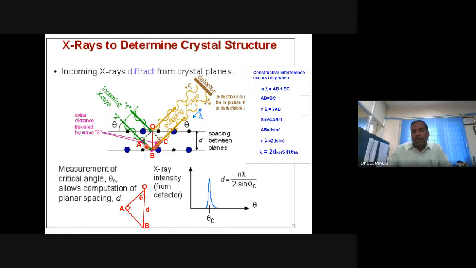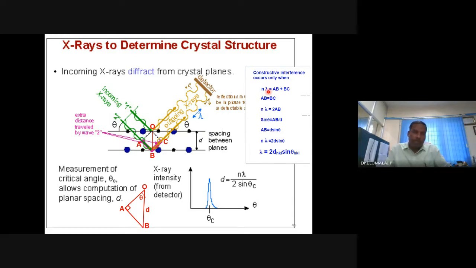So ray 2 is additionally traveling AB plus BC. In order to have constructive interference, this is the condition: AB plus BC should be equal to multiples of the wavelength. That is the path difference. When this path difference is satisfied, we will be able to get constructive interference and very large intensities of diffracted radiation that you can record. So the additional distance AB plus BC must be equal to multiples of wavelength.